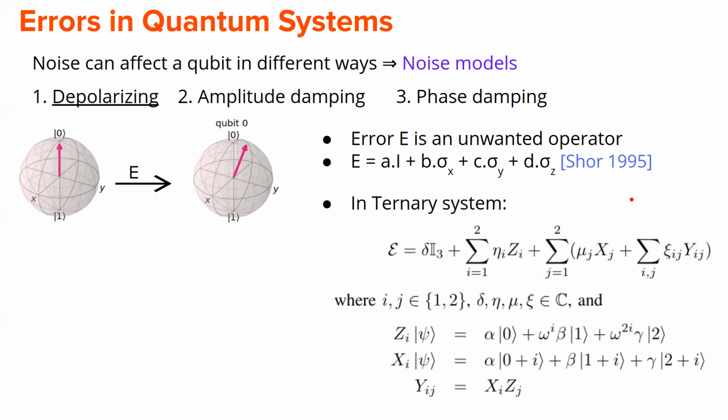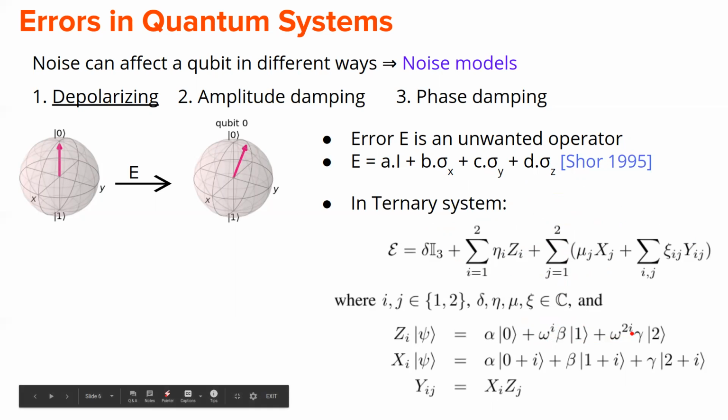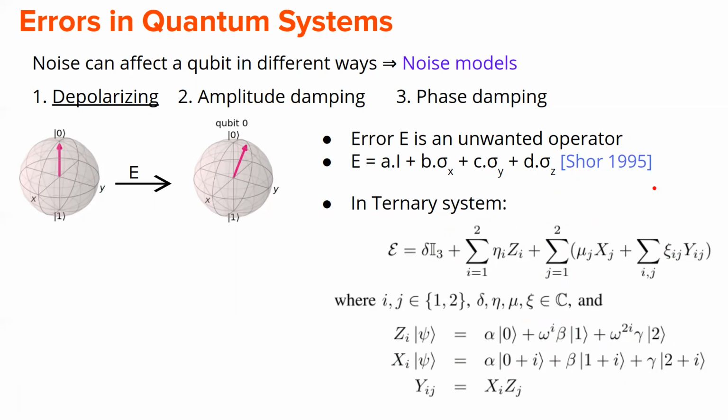The action of Z is simply that it gives some relative phase to the basis states, and the action of X is that it changes the basis states. So 0 goes to 1, 1 goes to 2, 2 goes to 0 and so on. And Y is simply both of these errors taken together.